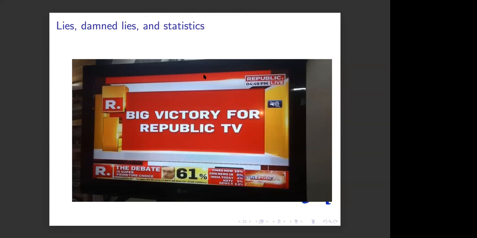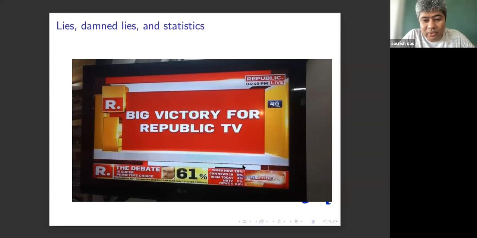The percentage is more than 100%? Exactly. If you add 61 plus 25 plus 8 plus 4 plus 5 plus 0.6, it will be more than 100%. So it was definitely fudged.